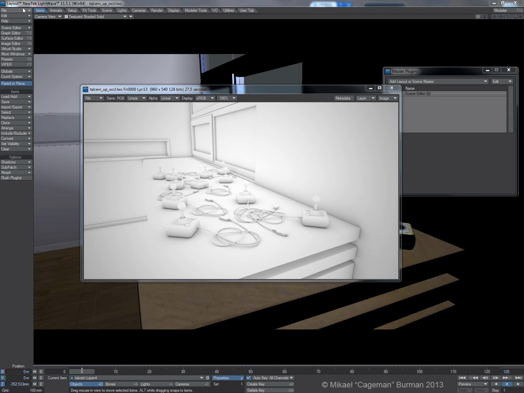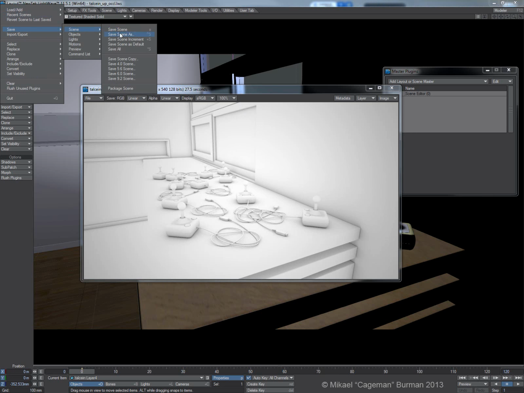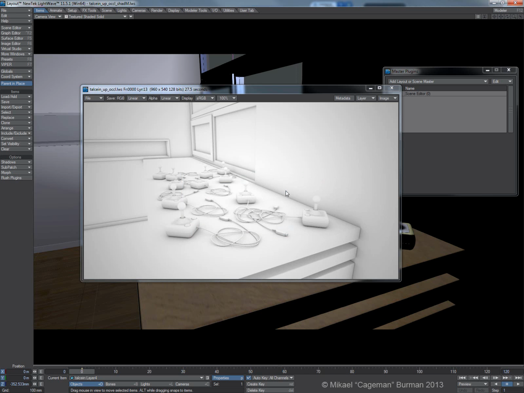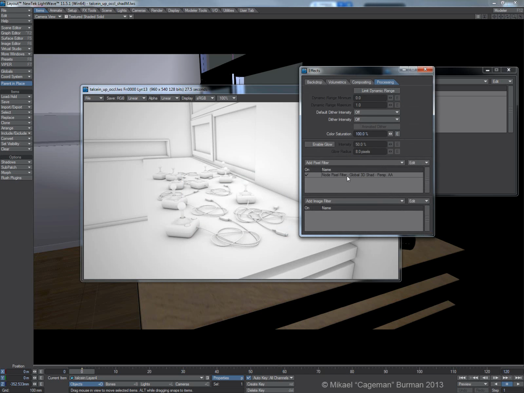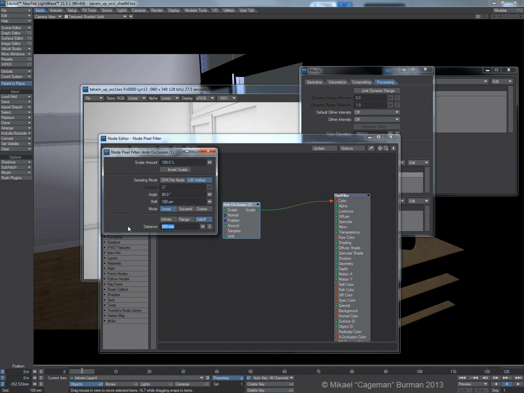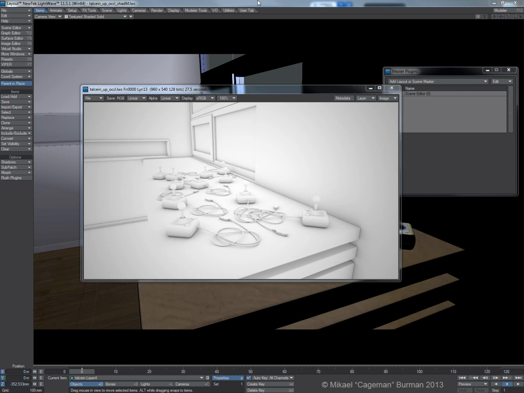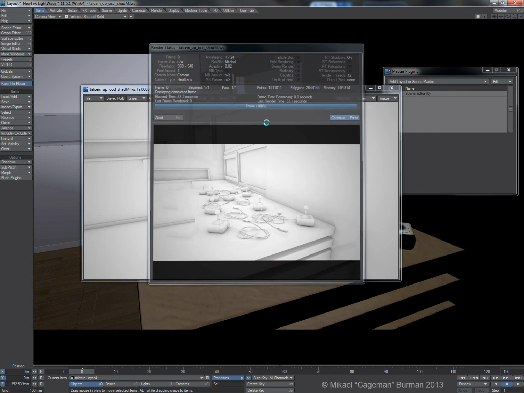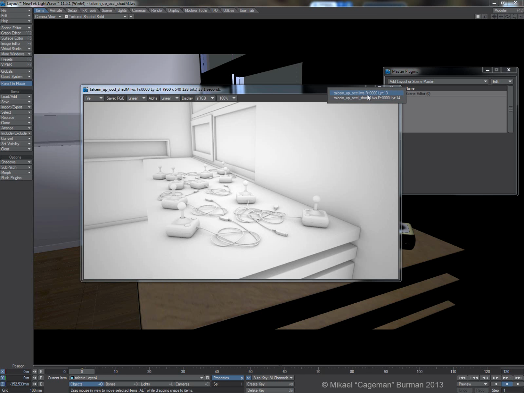So first of all, I will just save this scene as ShaderMeister. And before I actually continue with that, I actually want to just increase the occlusion distance a little bit so we can see it better. So let's say 500 millimeters instead. And let's do another render for that. Okay, so if we compare the two, we can see clearly that there is occlusion on that surface now. Good.